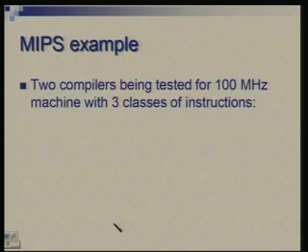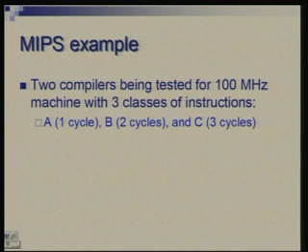Okay, yet another example. We have two compilers which are being tested for a machine. Again there is kind of similarity. Once again the compiler is the one which is varying. The clock frequency is 100 megahertz, and there are three classes of instruction. Similar situation, three classes are A, B and C.